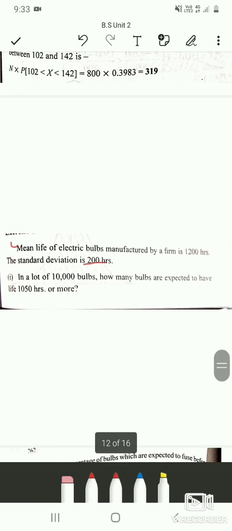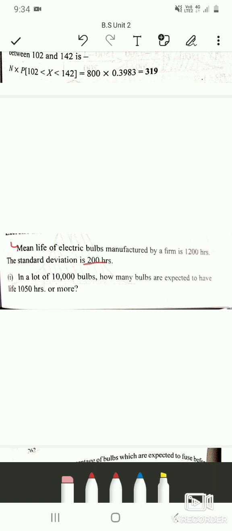In your examination you might find problems related to this, with questions like the mean height or weight of 100 students in a class. The values they will give are for mu as well as the standard deviation, and they will ask you to find how many students have weight less than, say, 40 kgs, or how many students have weight greater than 60 kgs, and so on.